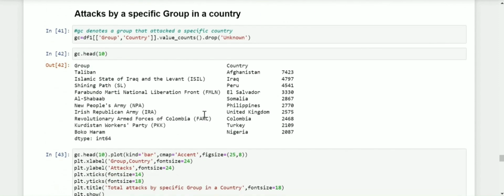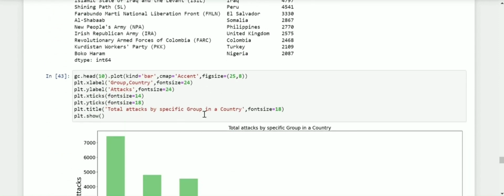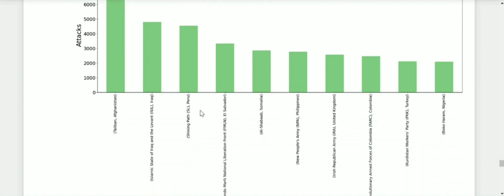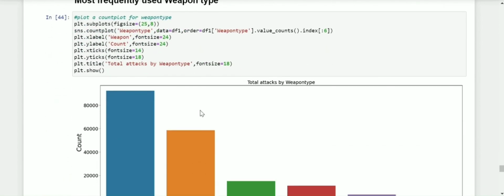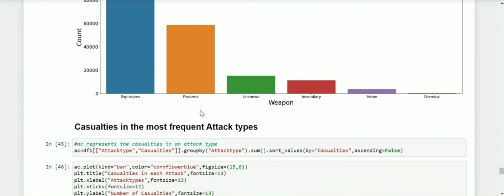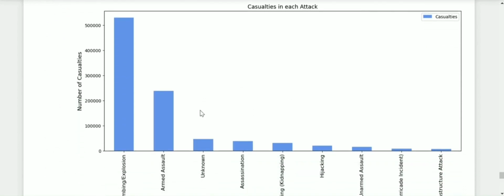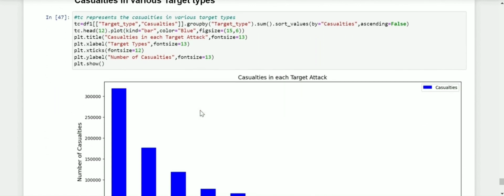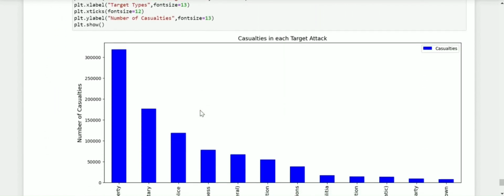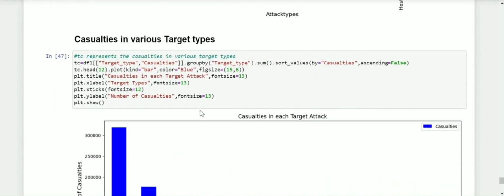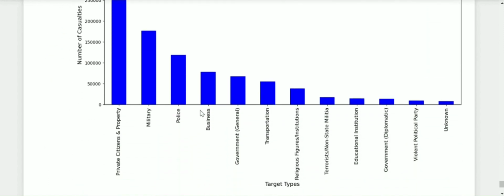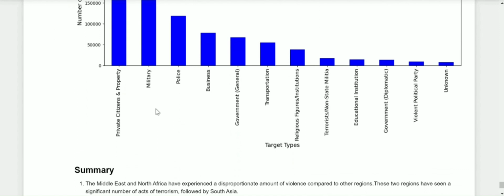So these are some plots relating to the attacks by a specific group in a country. And the most frequently used weapon type is explosives, and this is the casualties caused in each attack. And the target types, also the casualties caused in various target types, indicating private citizens and property, followed by military.